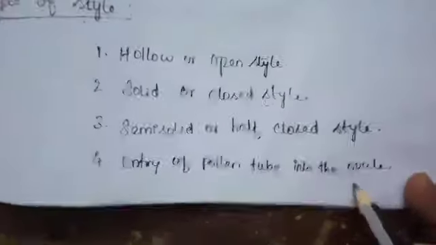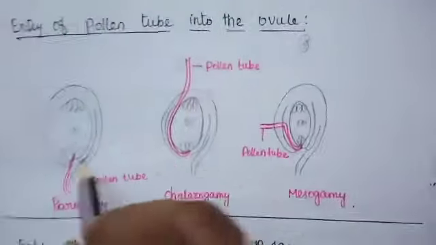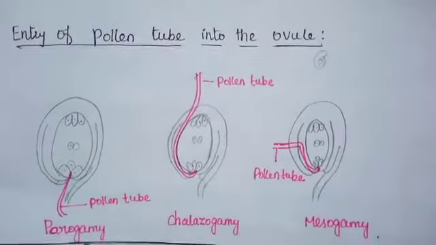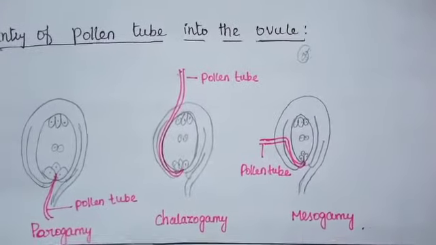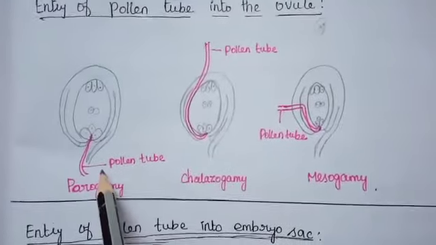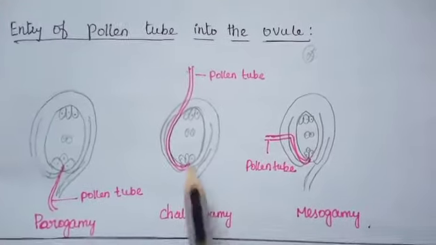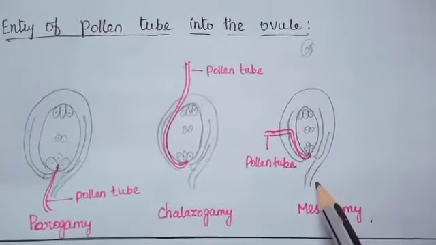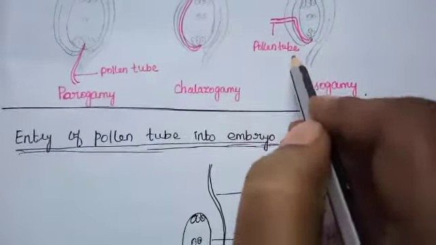Next, entry of the pollen tube into the ovule. It is very important for 2 mark questions or 3 mark questions. There are three types of pollen tube entry into the ovule. First one, porogamy, chalazogamy, mesogamy. In porogamy, the pollen tube enters through the micropyle. In chalazogamy, the pollen tube enters through the chalaza. Then mesogamy, the pollen tube enters through the integument. These are the three types of pollen tube entry into the ovule.